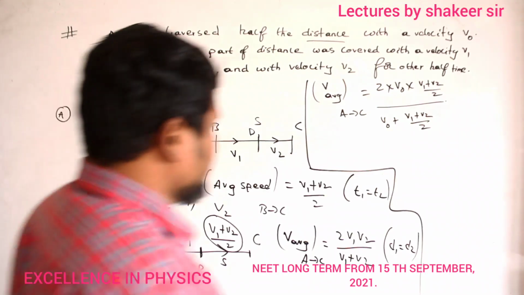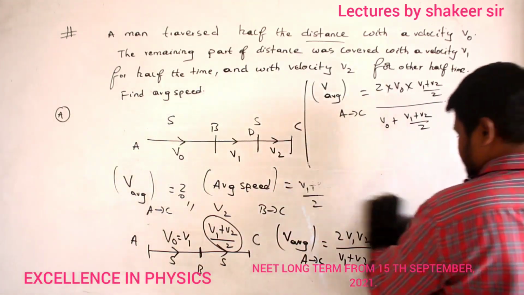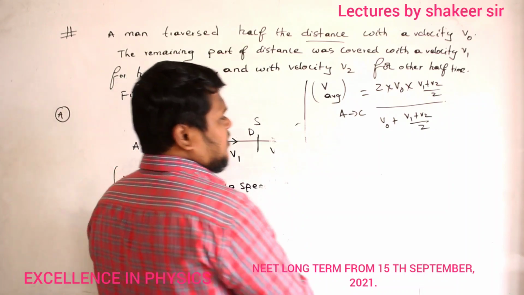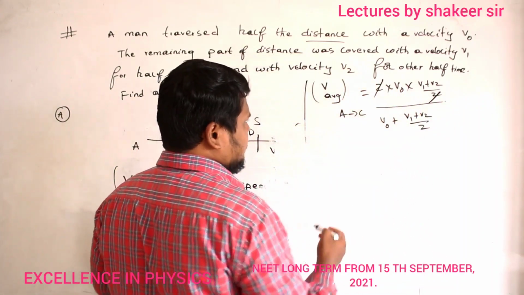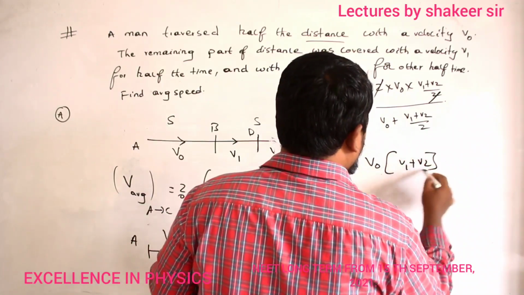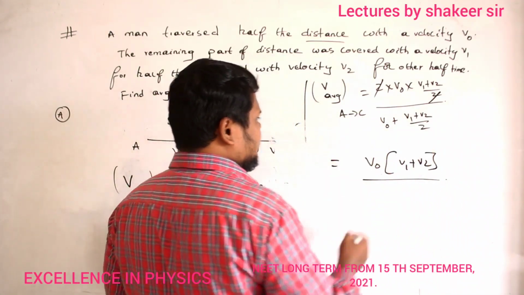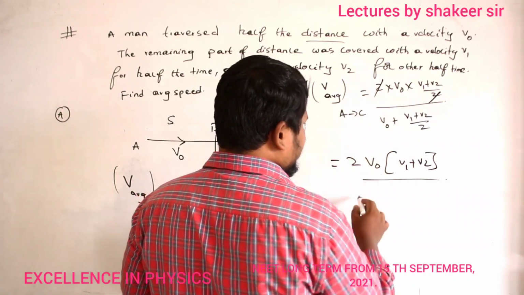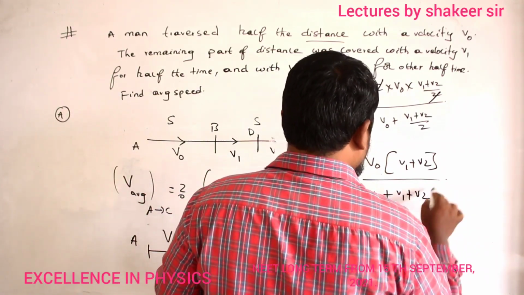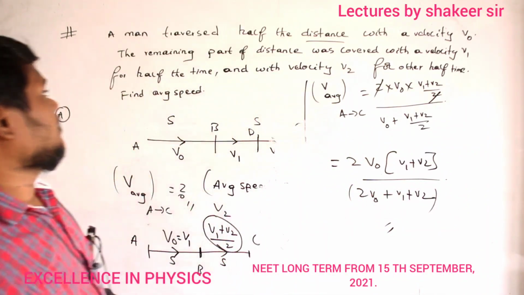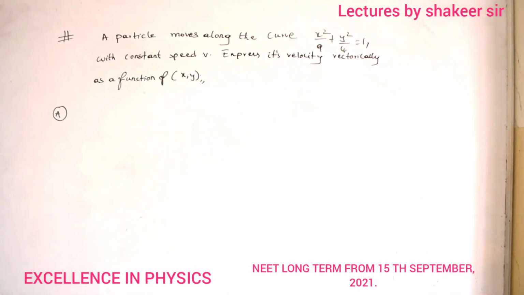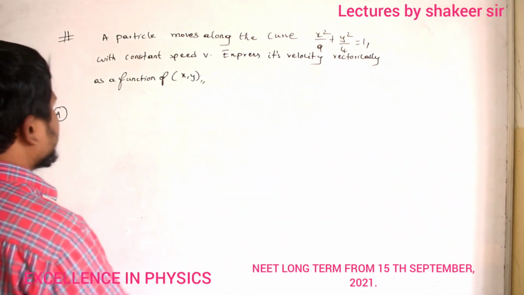So let us see what the answer is here. Let us do this simply. This 2 and this 2 will get cancelled. Therefore, v0 into (v1 plus v2), divided by, if I take the LCM, 2 goes to the numerator, so 2v0 plus v1 plus v2. So this is my required answer for average speed for the total journey. Clear? Okay? See this question.